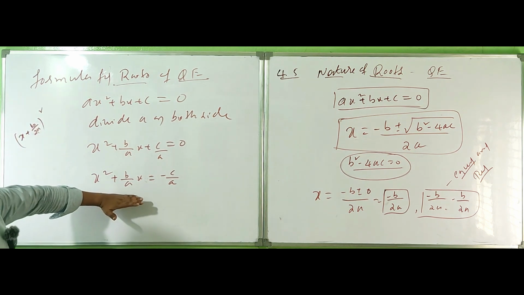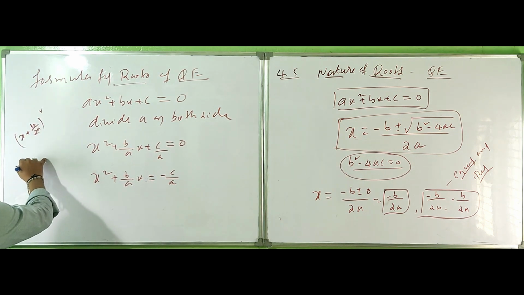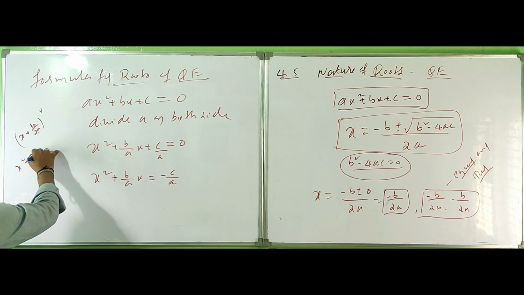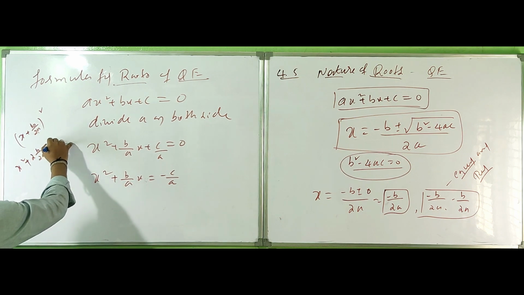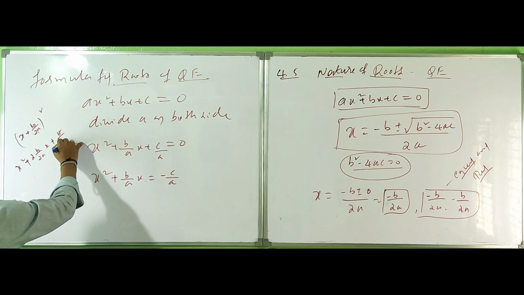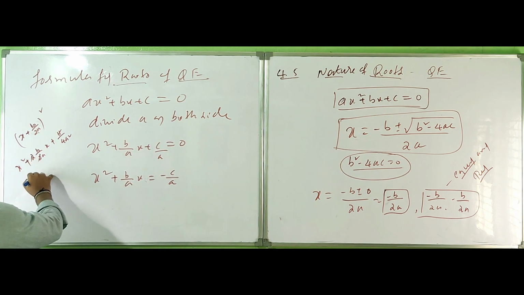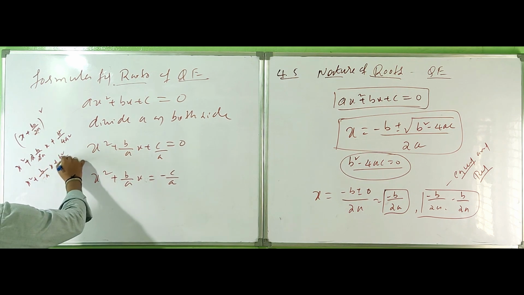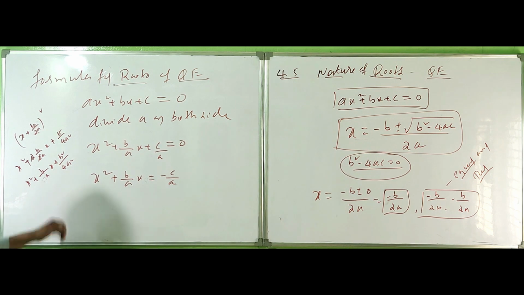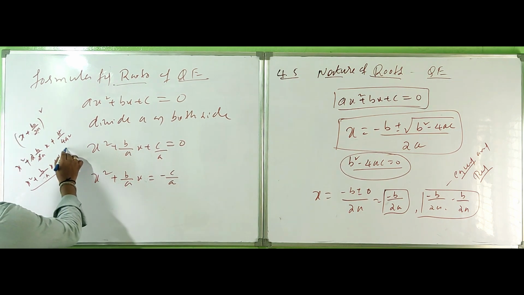What will we get? x² + 2·(b/2a)x + b²/4a². But the 2 gets cancelled here: x² + (b/a)x + b²/4a². So up to this term we have it, and this term completes the square. So what do I do here? Just add and subtract this term.